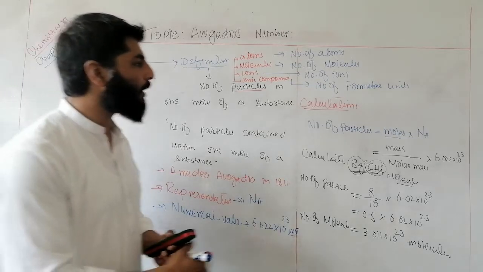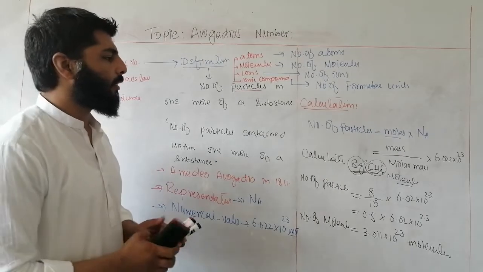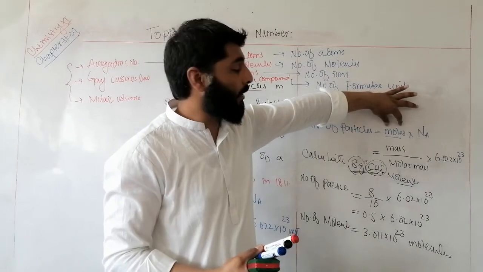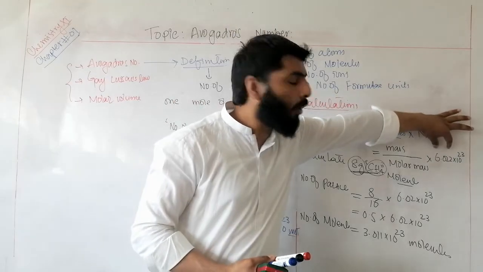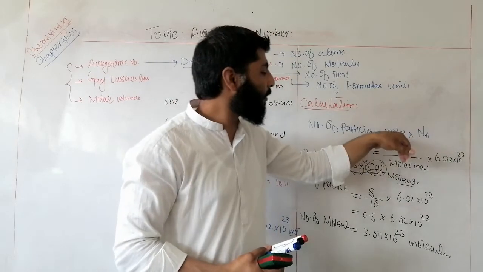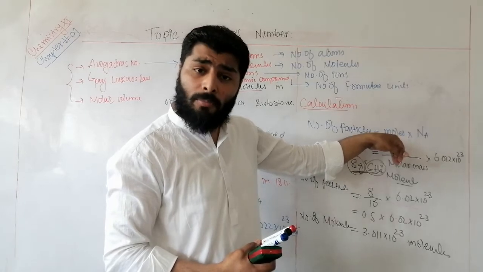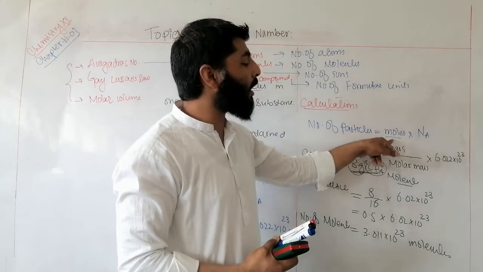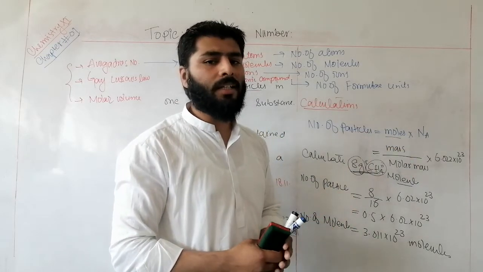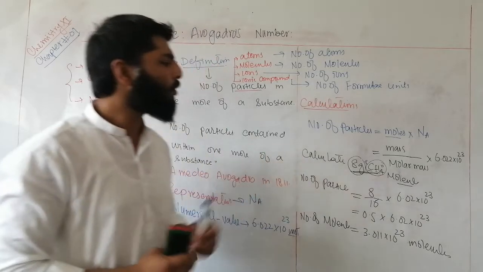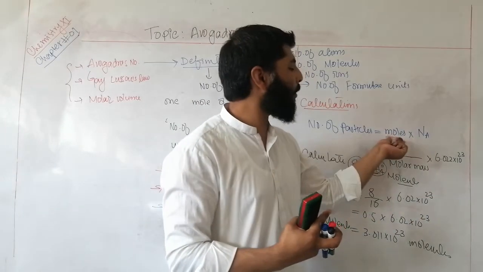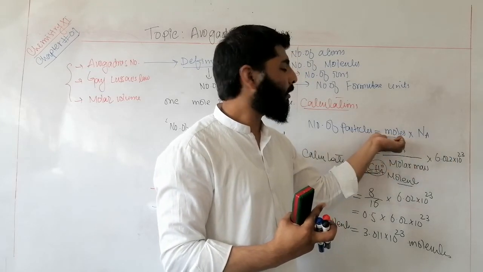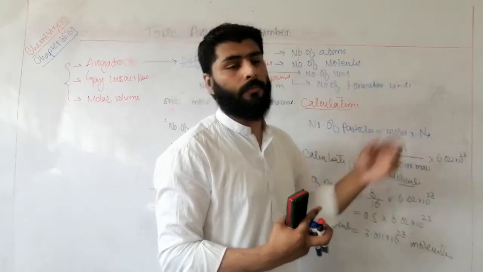One thing that you always have to keep in mind is that if you have an equal number of moles of different substances, then you will always have an equal number of particles. If 2 or more substances have the same number of moles, they will also contain the same number of particles. If the number of moles is different, then the number of particles will also be different. So the number of particles directly depends upon the number of moles, and the number of moles directly depends upon the number of particles.